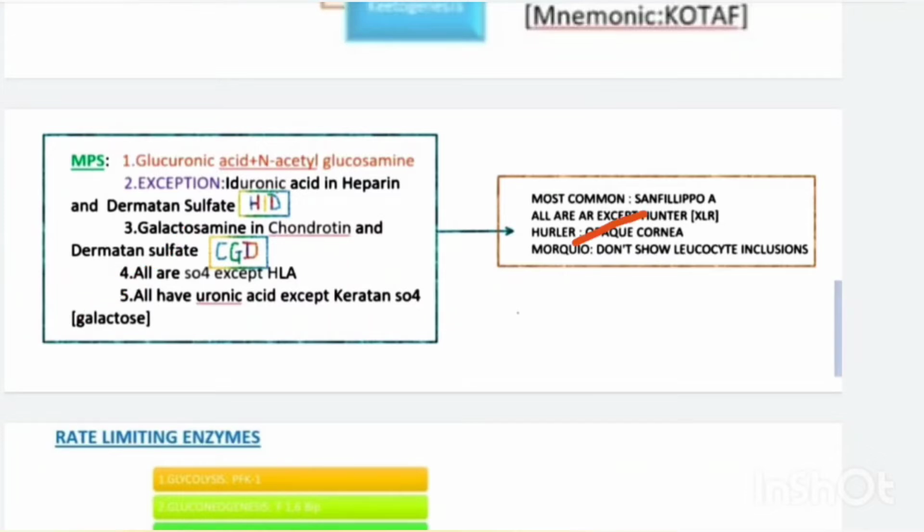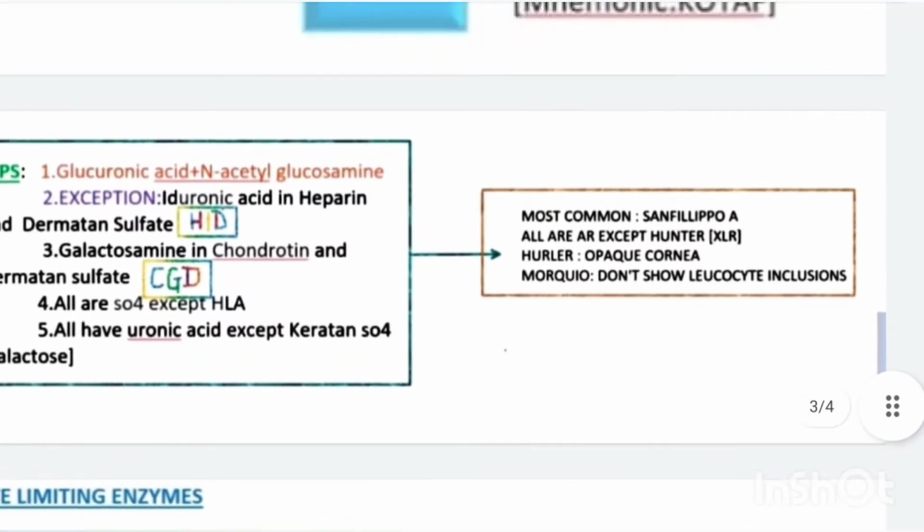So now about the mucopolysaccharidosis diseases. The most common one is Sanfilippo A. And remember, all are autosomal recessive except Hunter's, which is X-linked recessive. Hurlers have opaque cornea. Sometimes they ask this in the question.